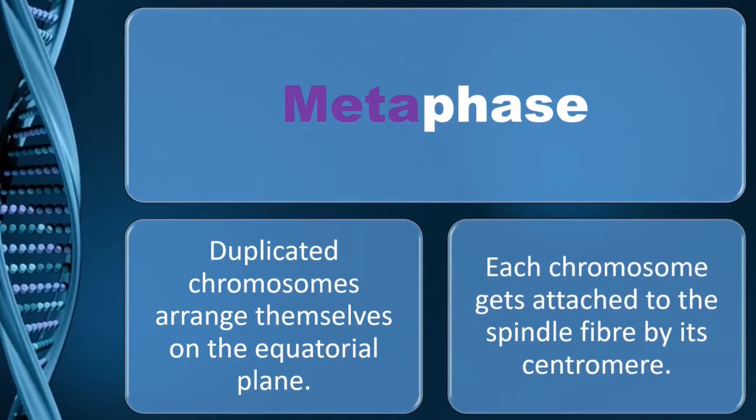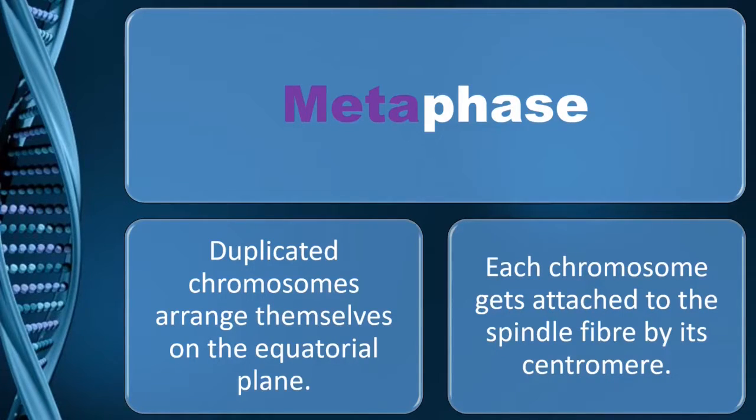In metaphase, each chromosome now gets attached to the fiber-like structures that came out of centrioles. These fibers are spindle fibers. Now the question is, from where are these spindle fibers attached to the chromosome? So the position of attachment is the centromere.